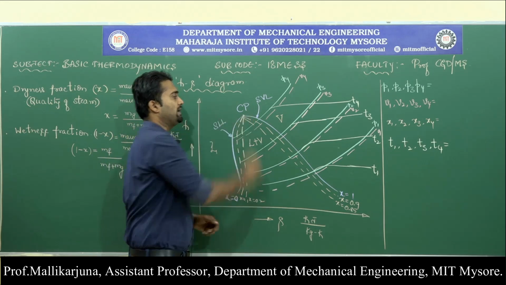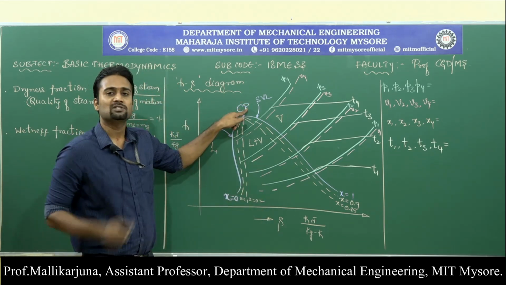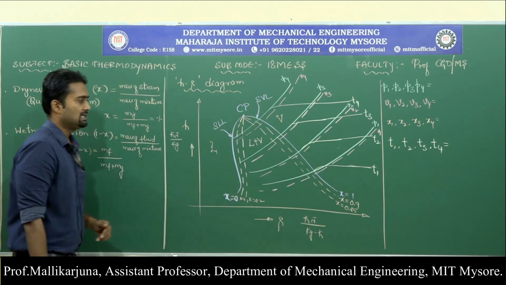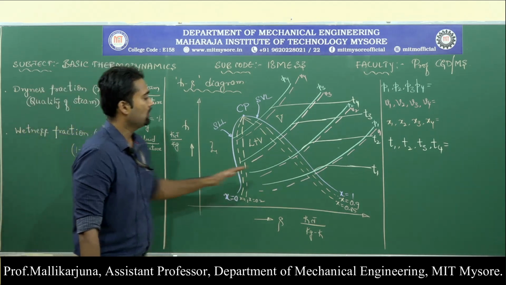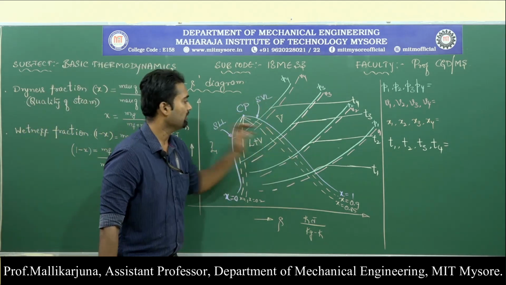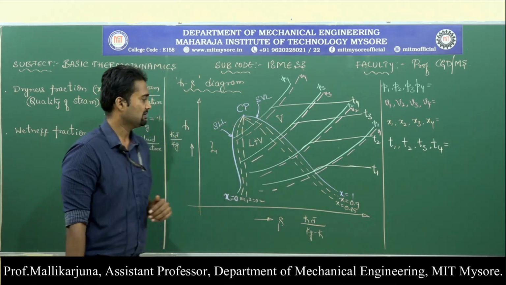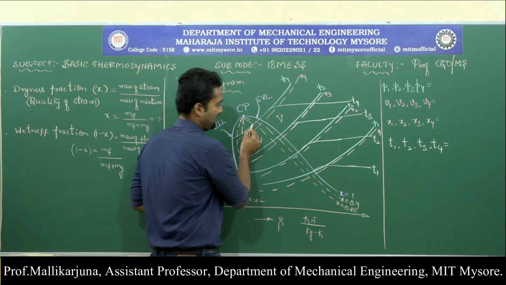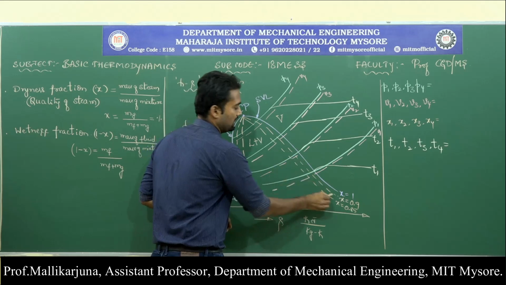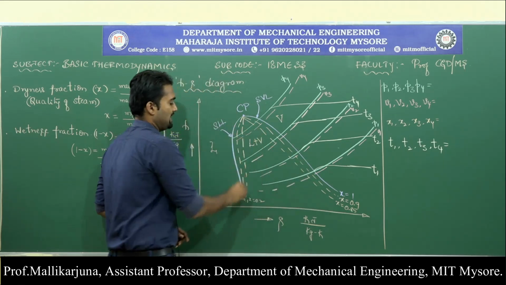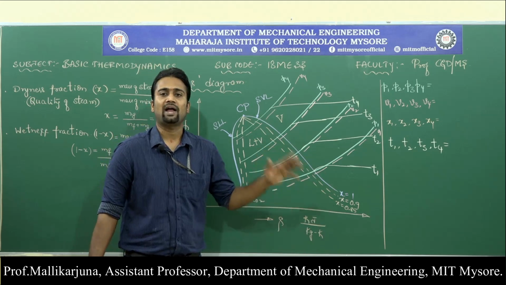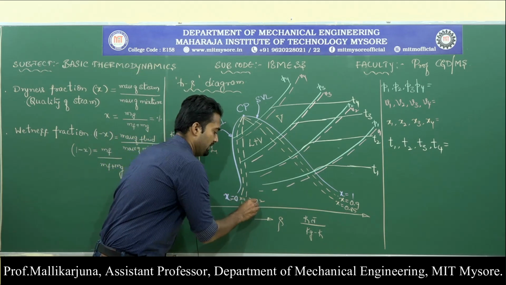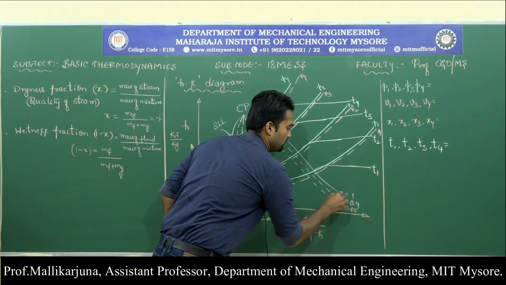The meeting point of those two lines is nothing but the critical point, at which it is very difficult to distinguish between two phases of the substance. So now, if you look at the number of lines which are drawn through this, I have written a dashed line inside the dome, if you can clearly observe. These dashed lines are nothing but the dryness fraction lines. I have written them as x1, x2, x3, x4.